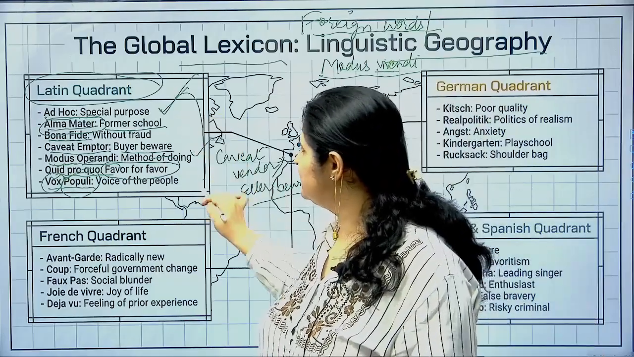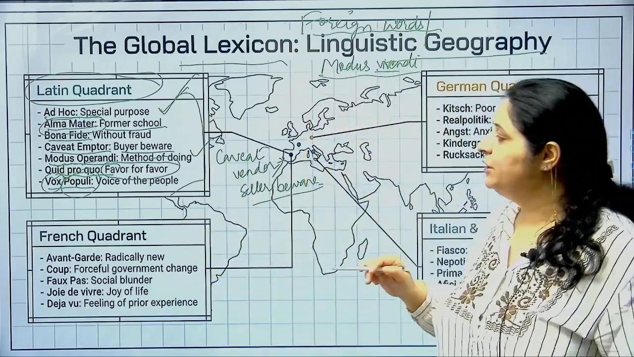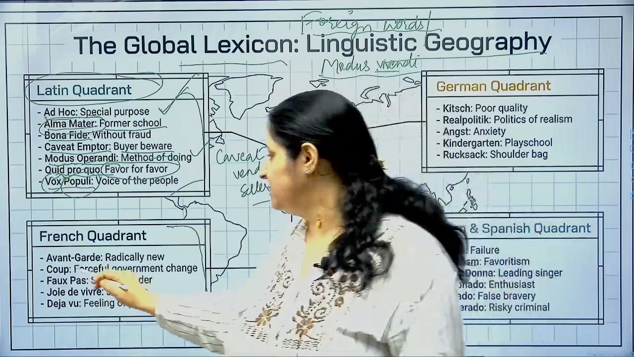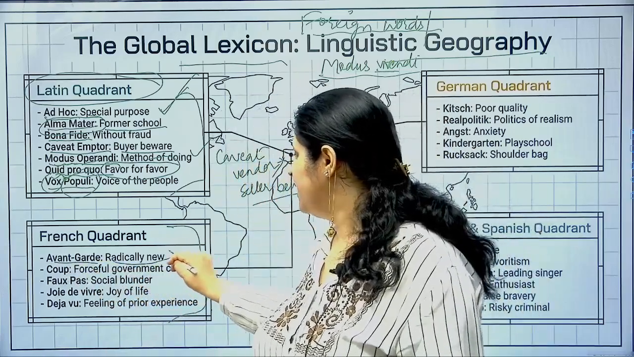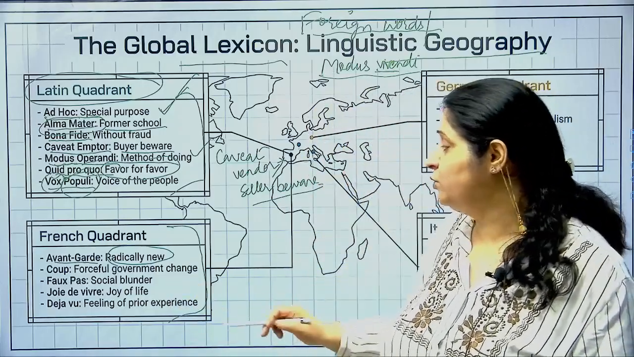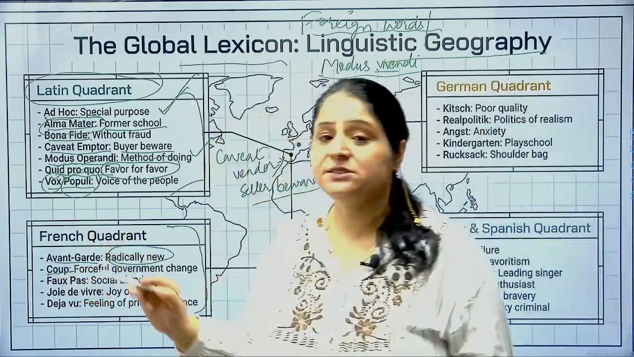Alright students, so these were certain Latin terms. Now we'll move to some French words. Alright, the first term is avant-garde. Avant-garde का मतलब होता है something that is radically new. That is called avant-garde. Then you have coup, C-O-U-P.